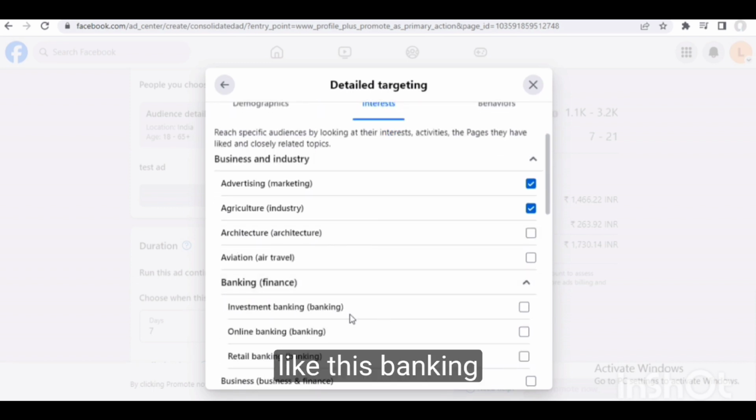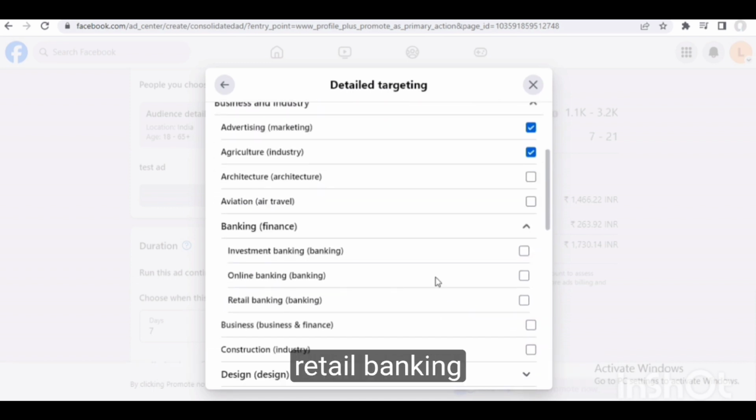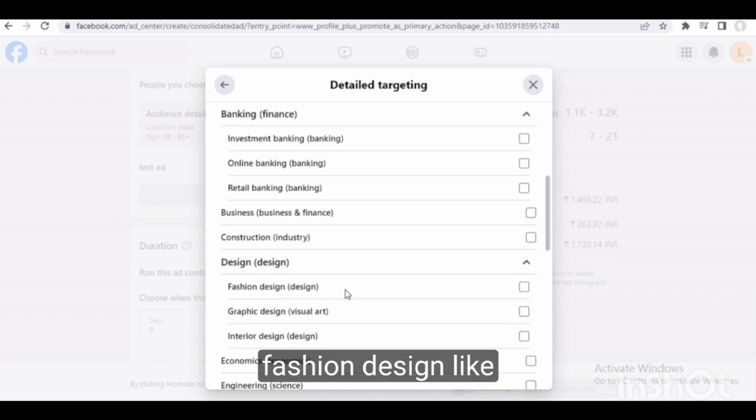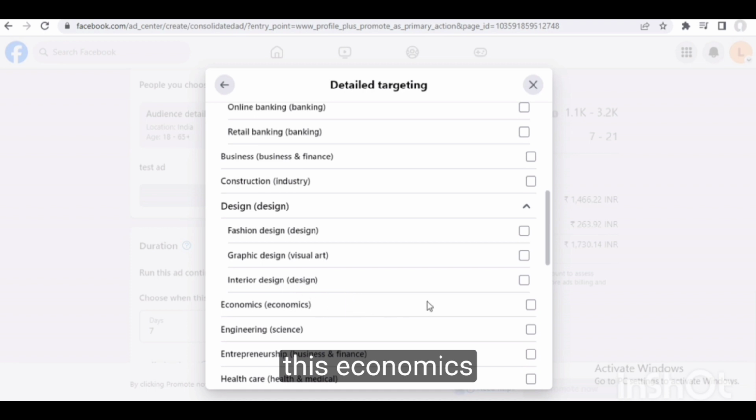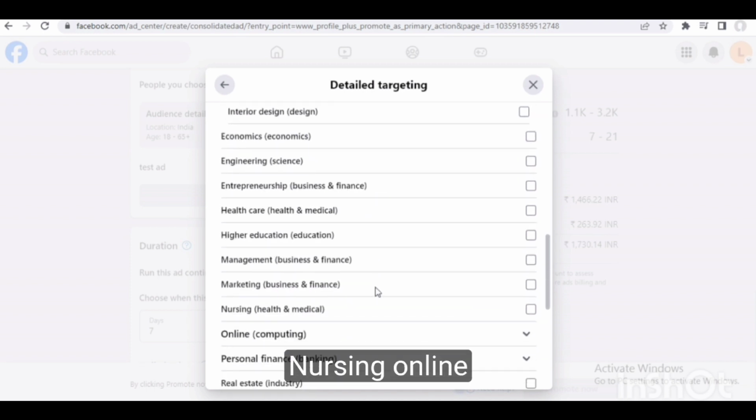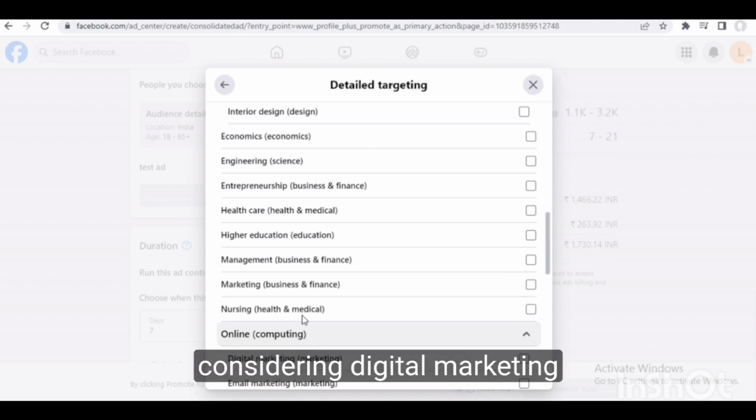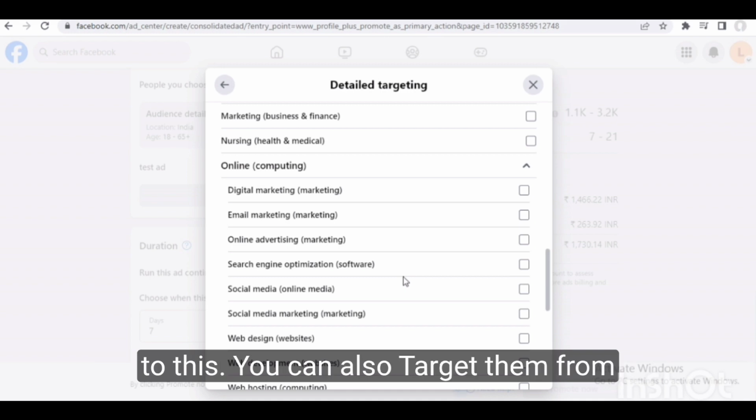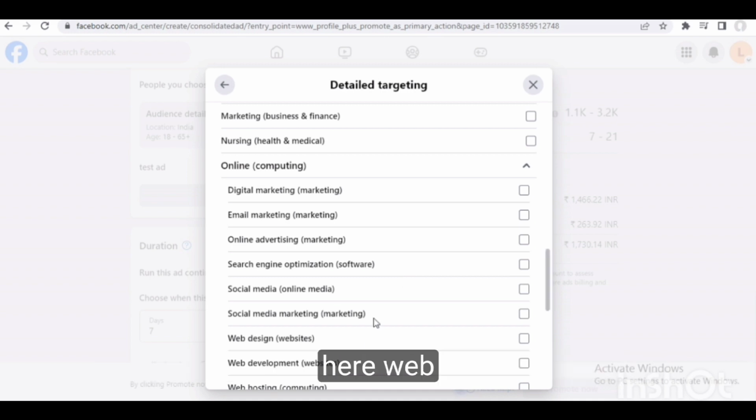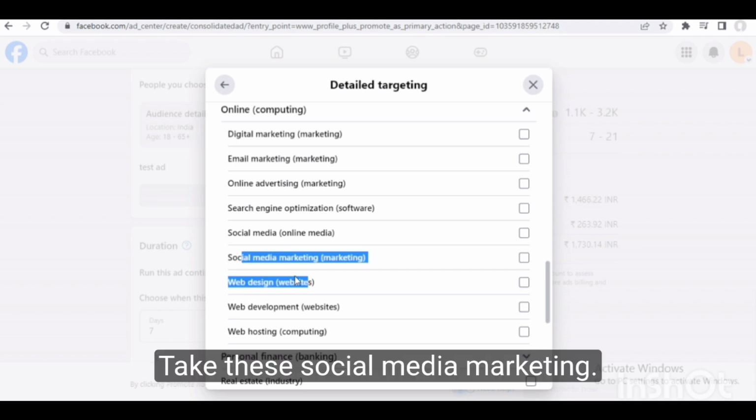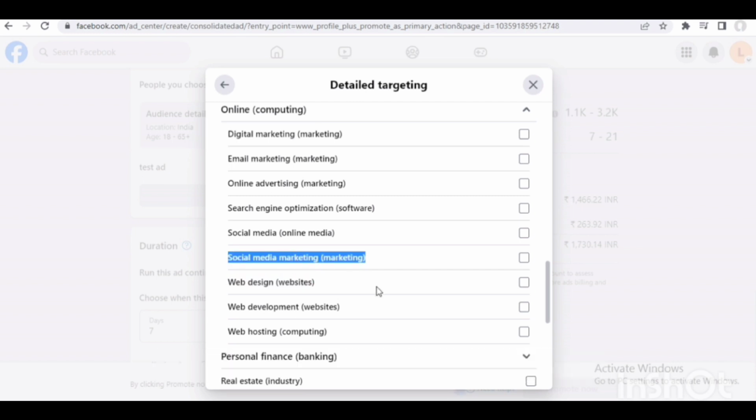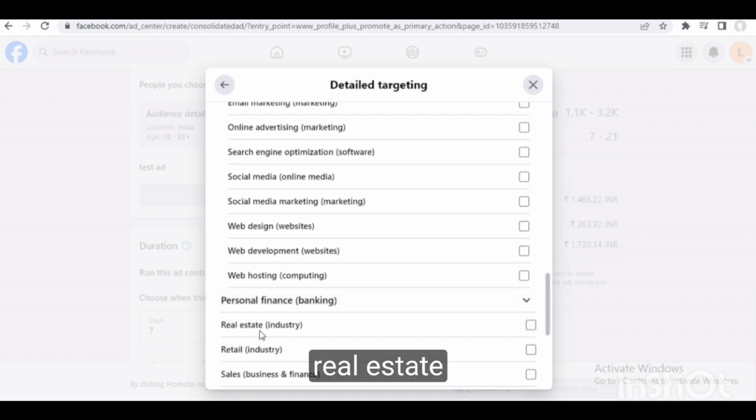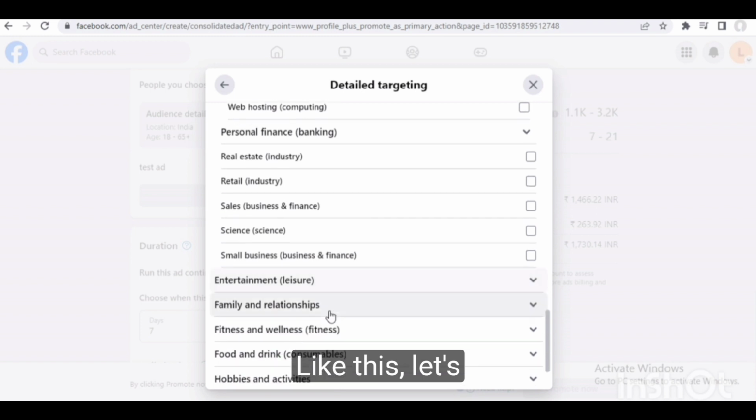Like this: banking, investment banking, online banking, retail banking, designing, fashion design, economics, engineering, nursing, online computing, digital marketing, email marketing. People who are interested in this, you can also target them from here. Web designing, social media marketing, web hosting, web development, real estate, like this.